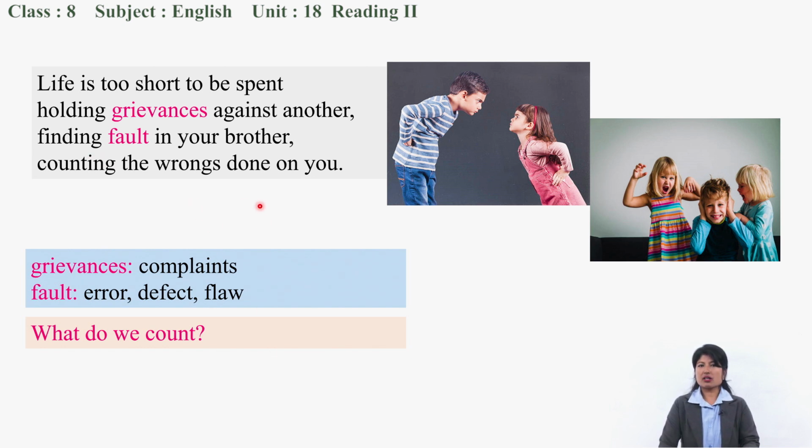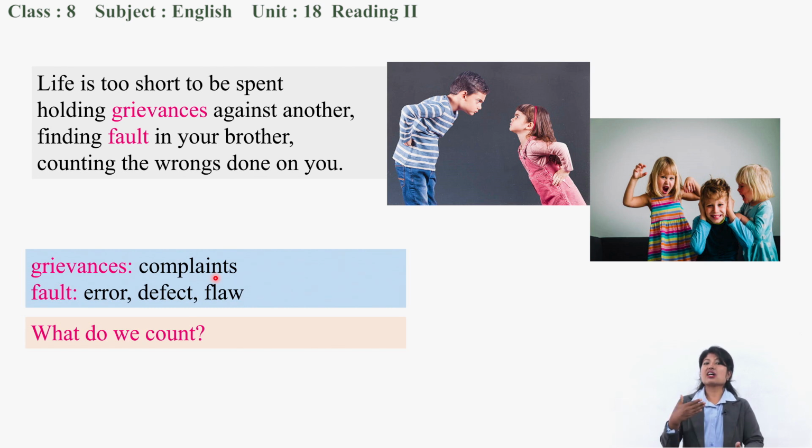So we keep on, always, our mind focuses on the negativity more than positivity. So we keep counting. What do we keep counting? Wrongs. Okay, what wrongs have been done on us? Life is short, and within this short life, what do we keep on doing? Grievances. What is grievances? Complaints.